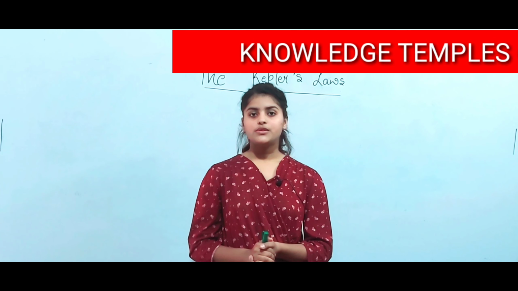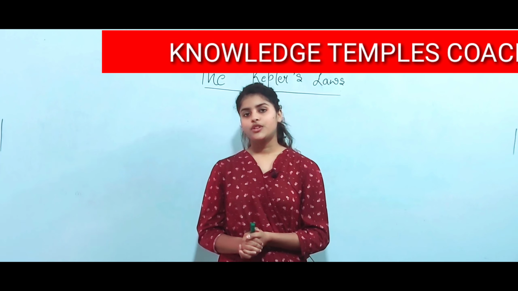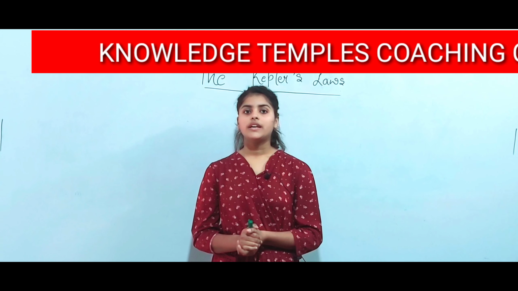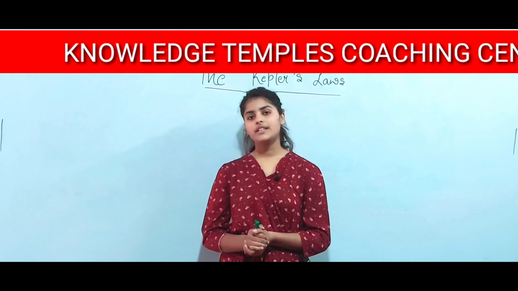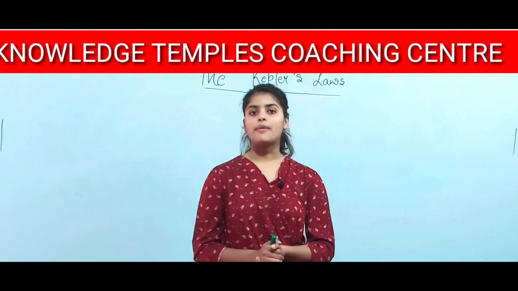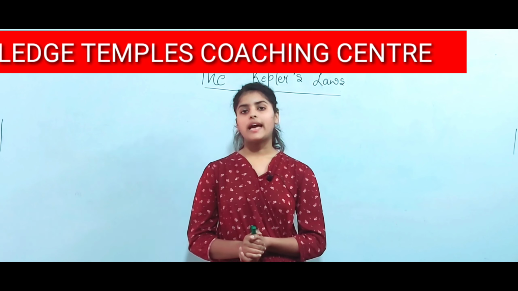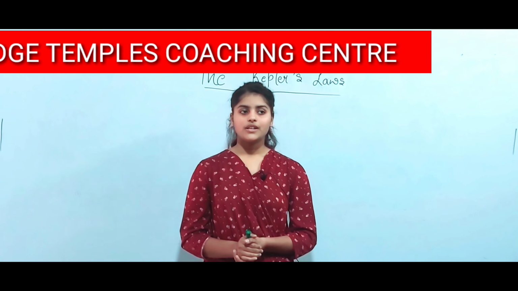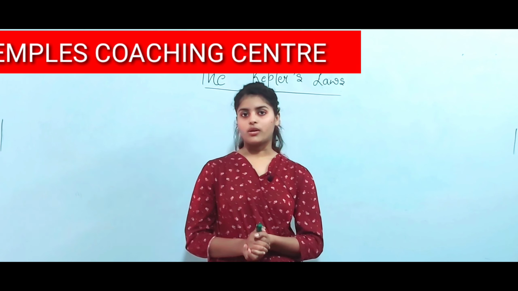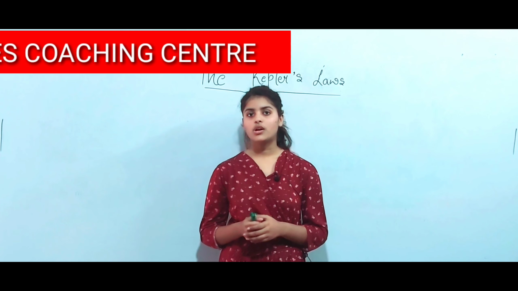Now I would like to tell you something about Kepler. Johannes Kepler was a German astronomer, mathematician, astrologer, natural philosopher and writer on music. He is a key figure in the 17th century scientific revolution, best known for his laws of planetary motion, and his book is Astronomia Nova. Okay, so our main topic is Kepler's law.